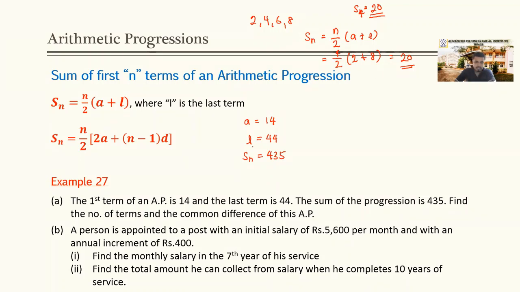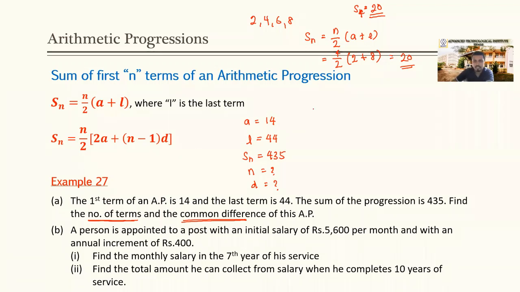We need to find the number of terms, how many terms were there, and the common difference of the arithmetic progression. We need to find the value of n and the value of d.